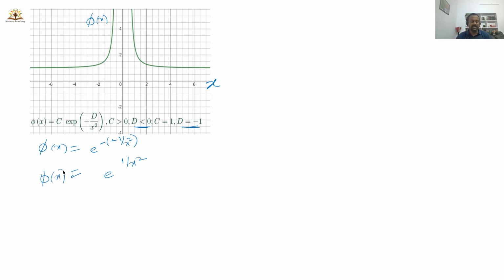Now I want to check whether the given function is an acceptable wave function or not. What happens when x is equal to minus infinity? You get 1 by infinity, that is e power 0, so you are getting 1. What happens when x is equal to plus infinity? Then again phi of x is equal to e power 1 by infinity, then you get e power 0, you are getting 1. So at x equal to plus or minus infinity, phi of x is a finite value.